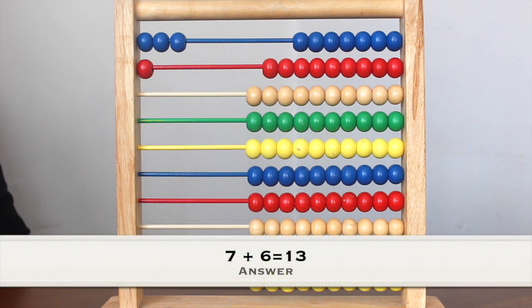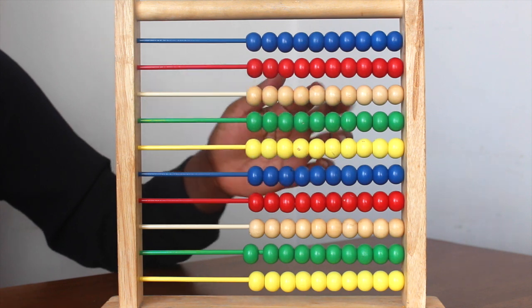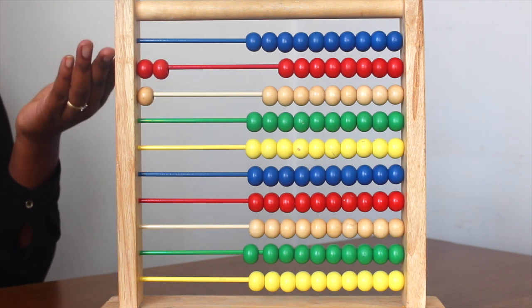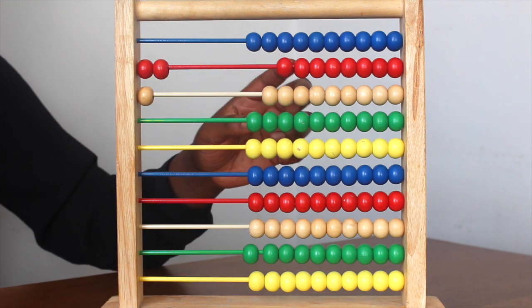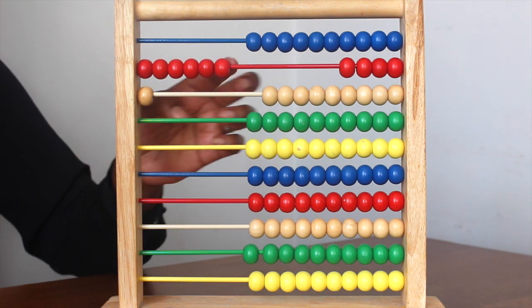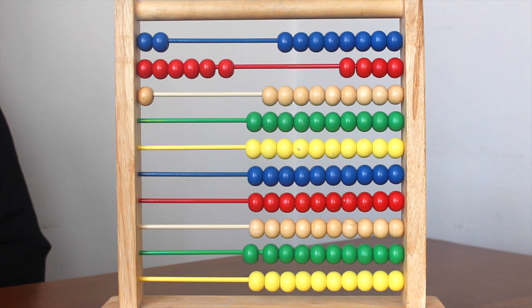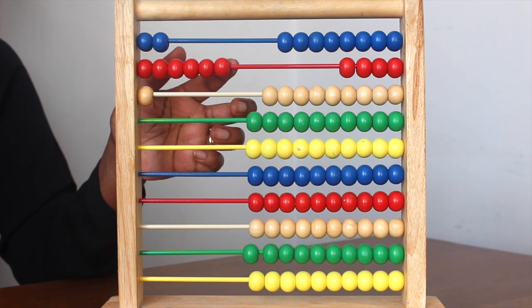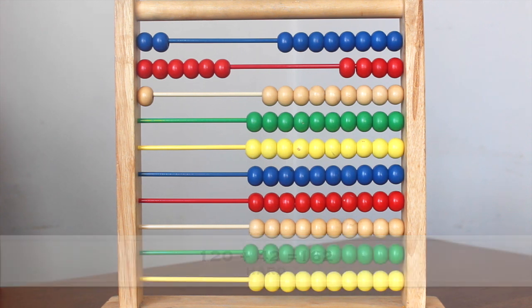Now a harder question we could do is 120 plus 42. Now we're going to start with the bigger number. So we're going to write 120. So that's 1 hundred and 2 tens. So that's 120 plus 42. You'll need to count in tens: 1, 2, 3, 4, and then 2 ones: 1, 2. So 120 plus 42 would equate to 162. So 120 plus 42 will be 162.